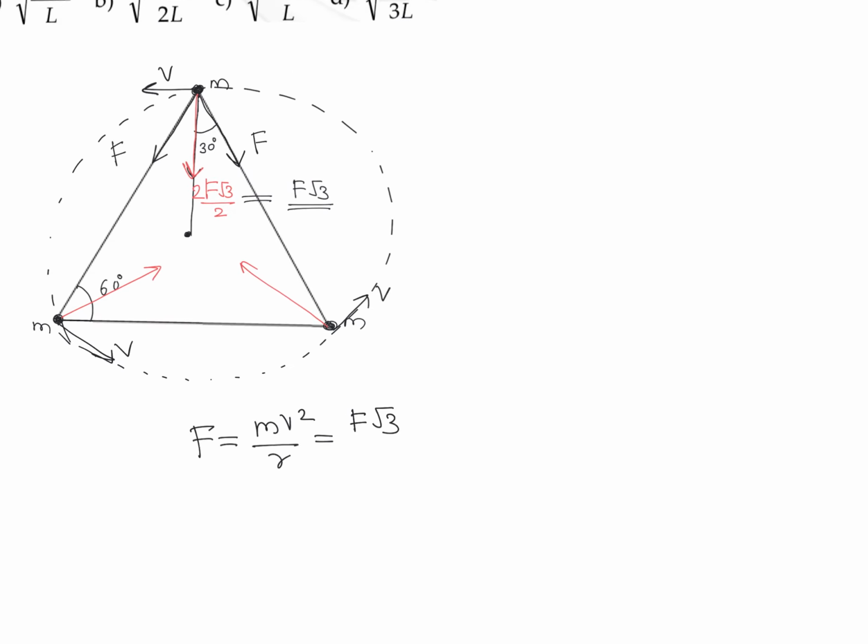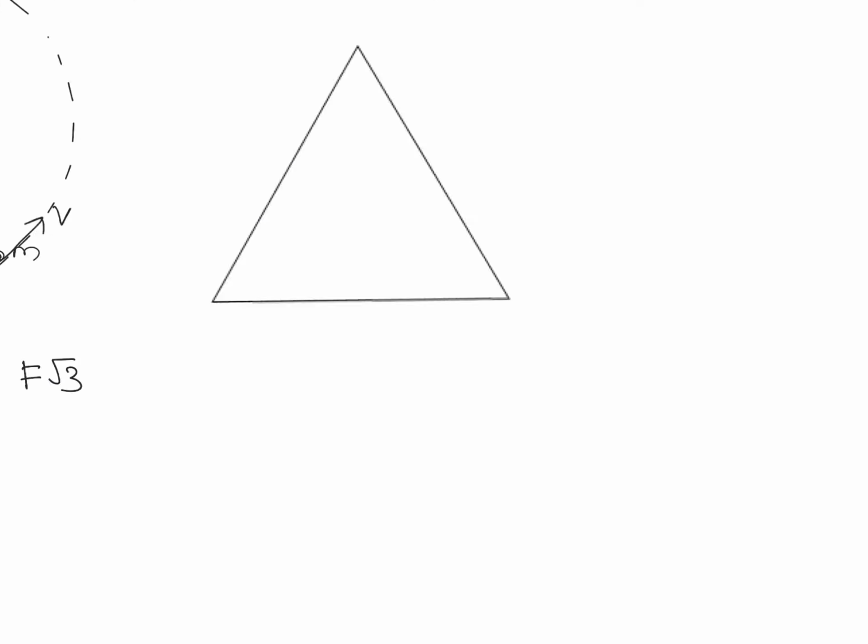So let's see how to find the value of this F. For the calculation of force, consider a mass m over here and another mass m over here. There is a force of attraction between these two masses, let's say F, and the distance between them is L. So the force can be written as G m1 m2 divided by the distance squared, that is G m into m, that is G m square divided by L square.